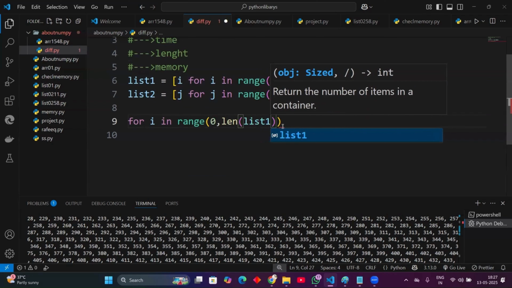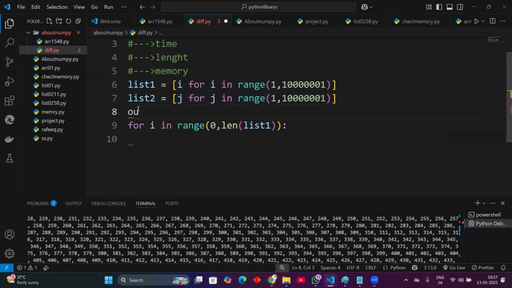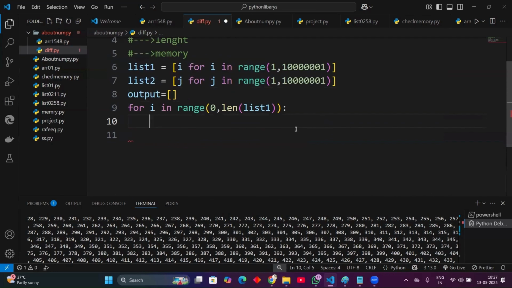For that I want to store a variable. Outside of the loop I take an output variable as an empty list. In that empty list I want to append my output. The append function adds the element into the list.